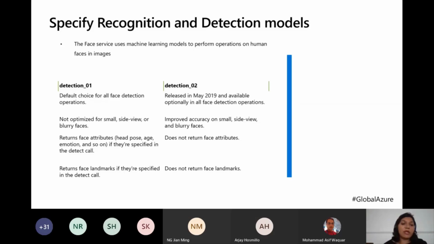But in case, for example, the detection 02 model which is released does not give you other attributes like smile, blur, or hair color, whereas the detection 01 might not be optimized for side view or blurry faces, right? But still it will give you all the other attributes. So depending on the percentage of accuracy your business application needs, you can decide whether you want a detection 01 or a detection 02 model.